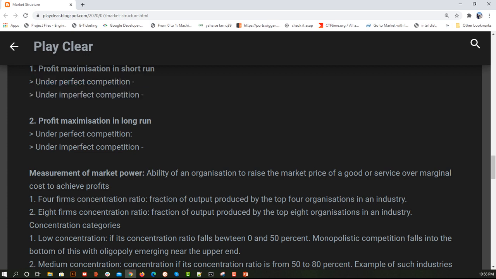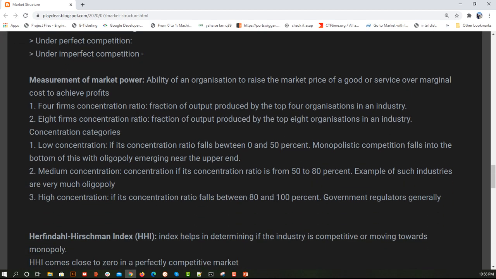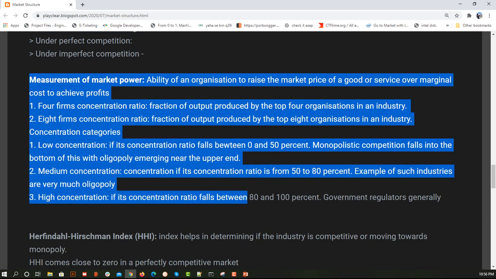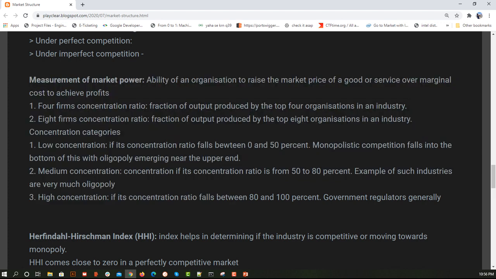Okay, now we have two concepts left. I know this is taking more than the 40 minutes I thought, but yeah. Now this is very simple. Measurement of market power is simply the ability to bring a change in the market price. If I am increasing my price and still the customer base is remaining the same, that means I have that much share in the market. That's what we call the measurement of market power.